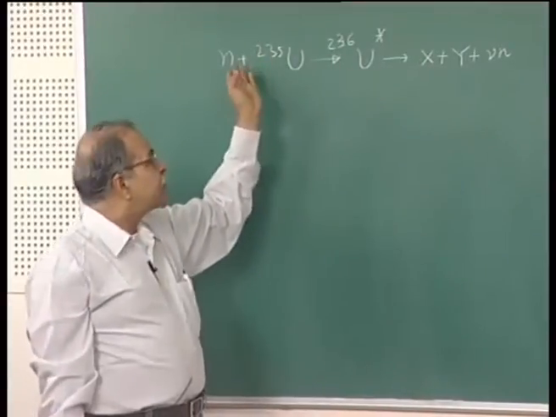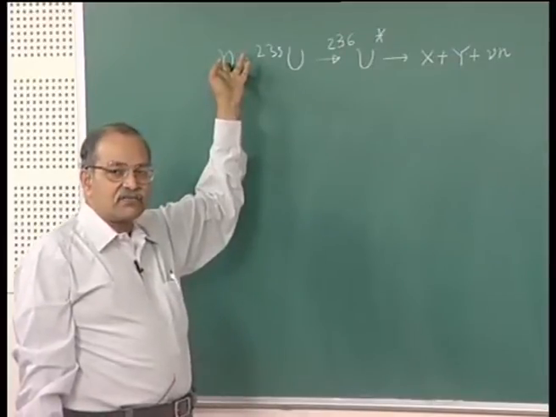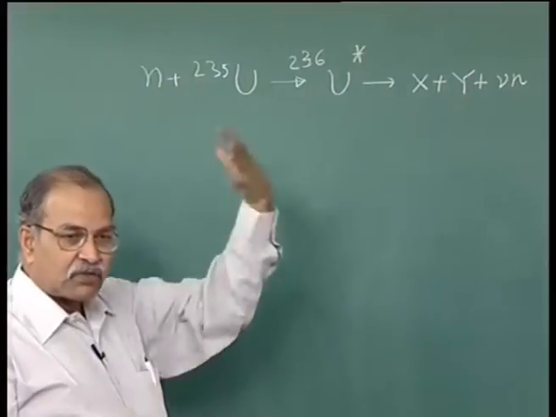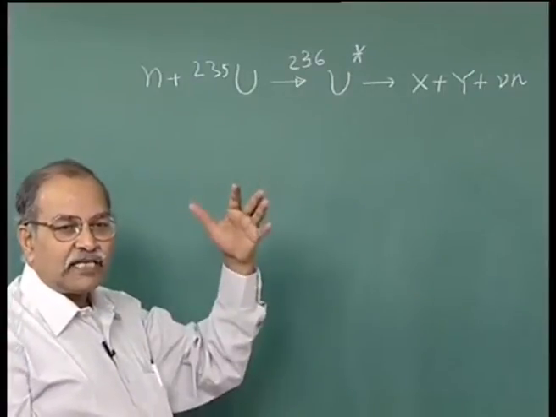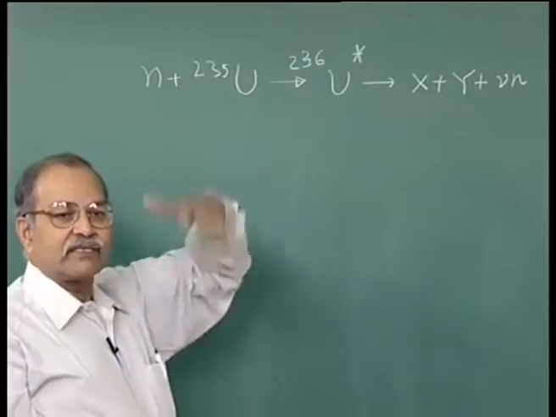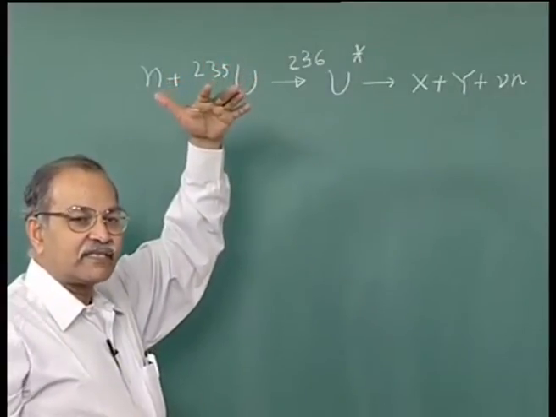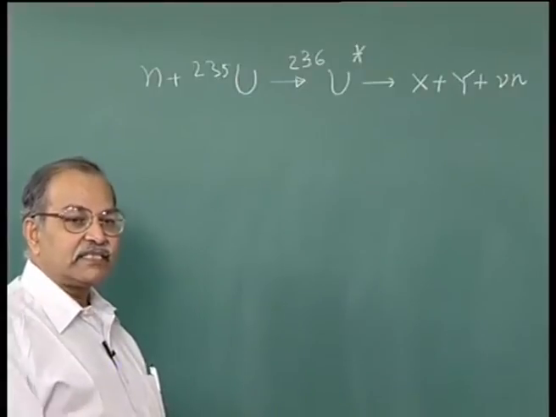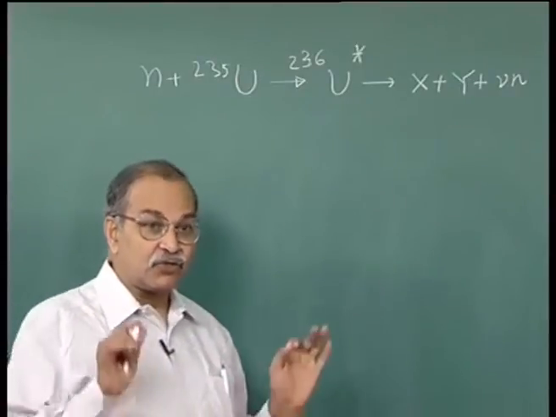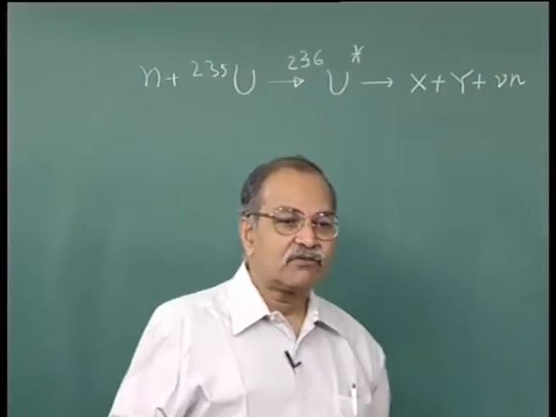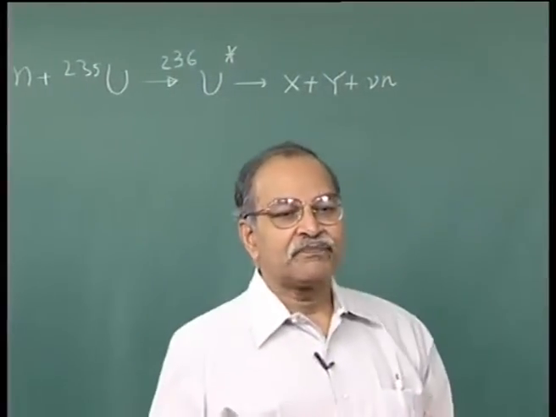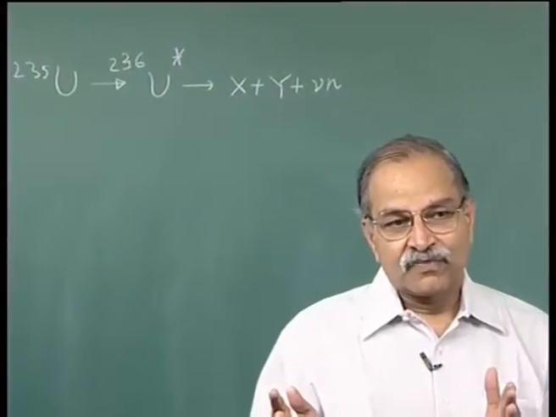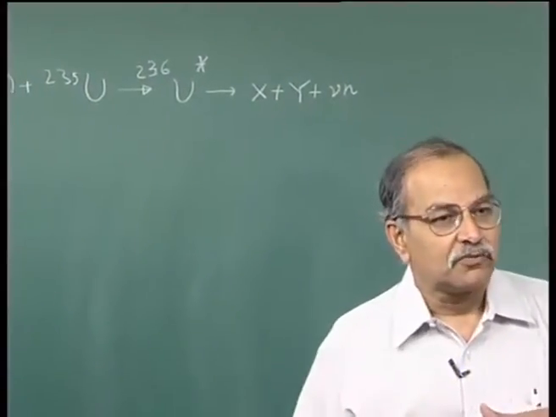As you increase the energy of this incident neutron, the excitation energy is more than the Q value, and one may expect that since the energy is much higher than the activation energy, the fission cross section will increase, the fission probability will increase. But that is not the case with uranium 235. As you increase the kinetic energy of the neutron, the fission cross section goes down.